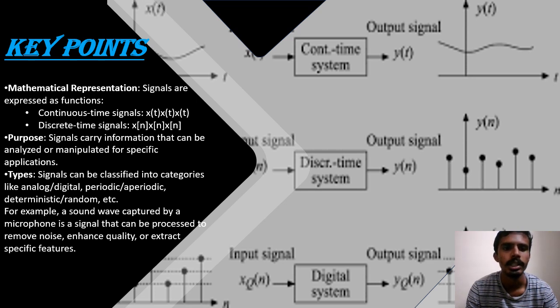Purpose: signals carry information that can be analyzed or manipulated for specific applications. Types: signals can be classified into categories like analog, digital, periodic, aperiodic, deterministic, random, energy and power. For example, a sound wave captured by a microphone is a signal that can be processed by removing noise and enhancing the quality to extract specific features.